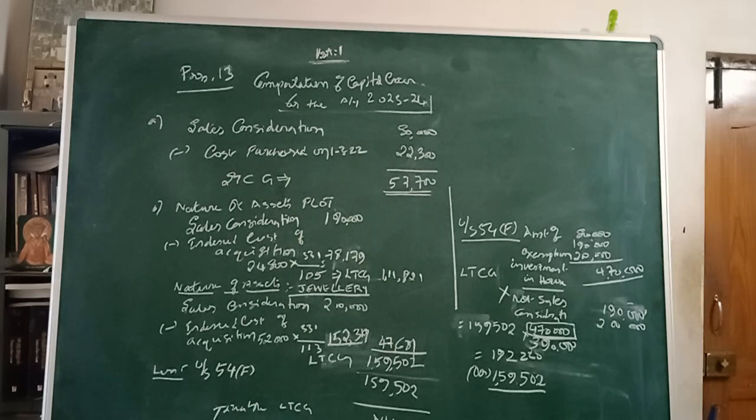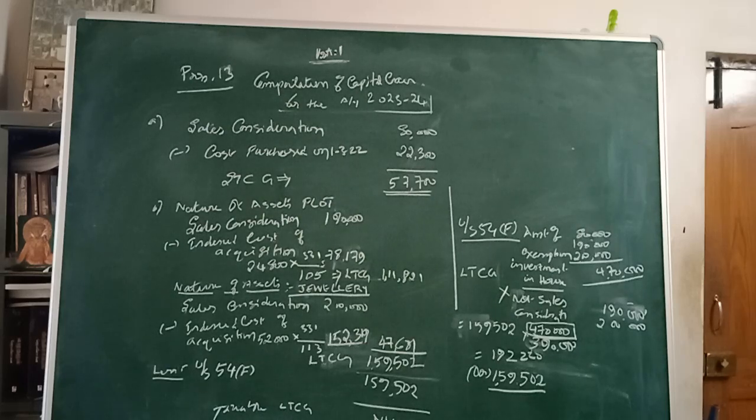Whereas in this case, we are not given like that. A related asset is not purchased. Various blocks of assets are transferred, and all the investment is for the purchase of a new residential house, so it attracts section 54F.